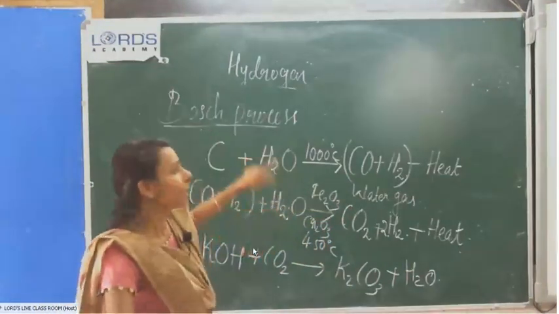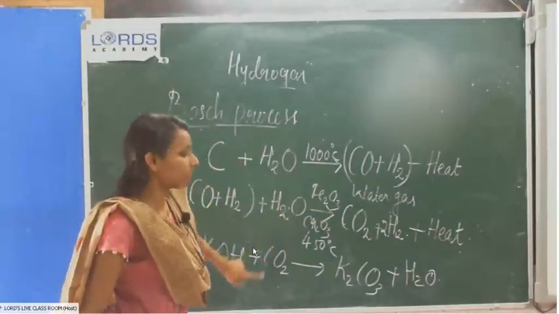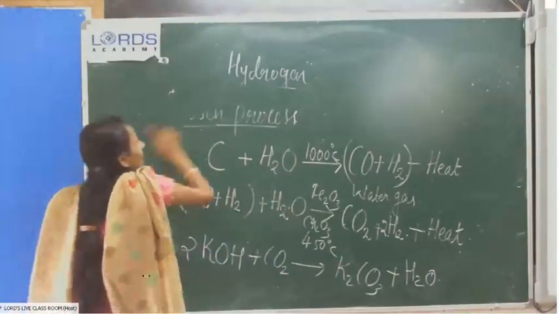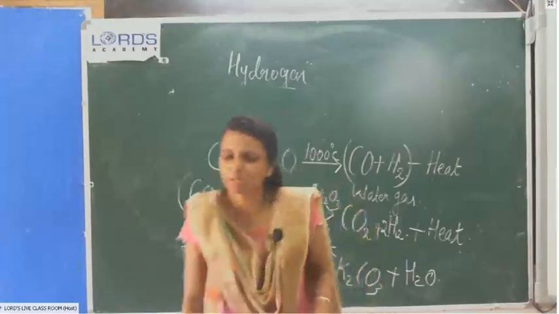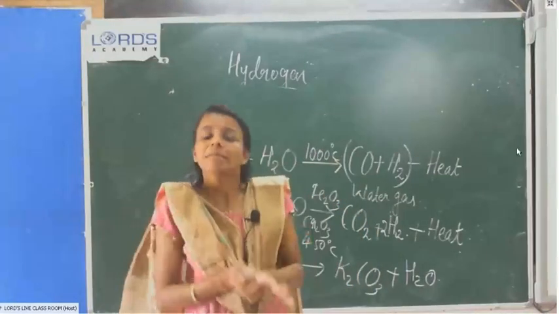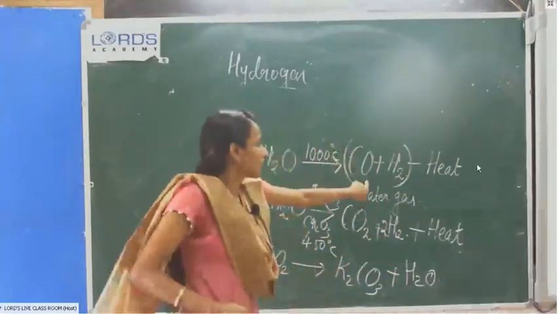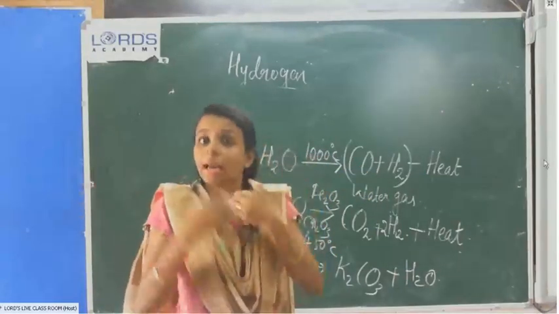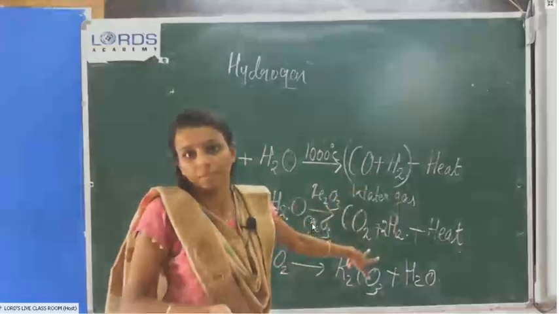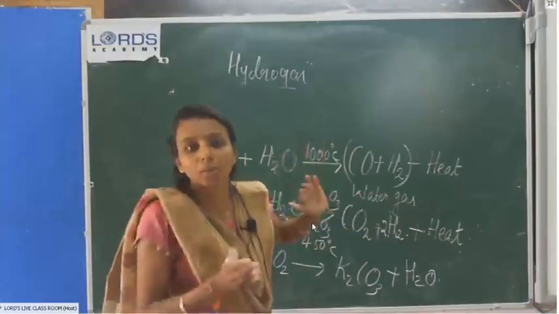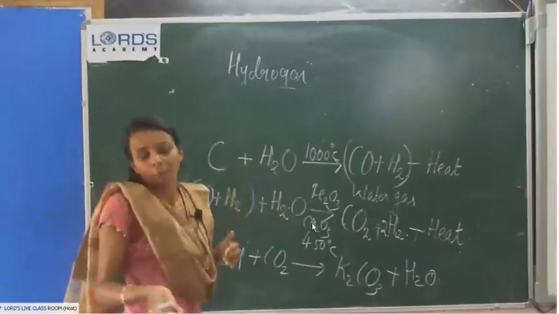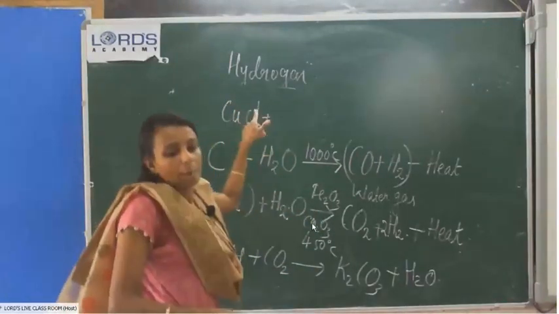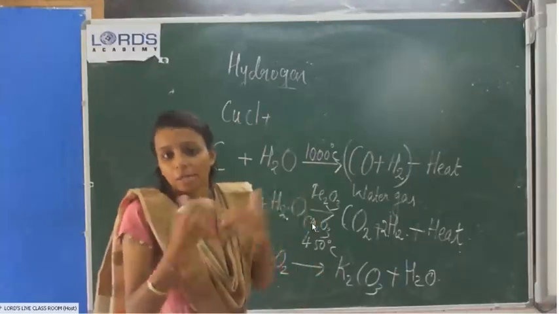So, first method over, second step, third step. Then the fourth step: if the mixture contains any unreacted carbon monoxide, a small amount, we can remove that also, because carbon monoxide was there at the start. Small amounts of unreacted carbon monoxide also have to be separated from this mixture. So that mixture is passed through ammoniacal cuprous chloride, that means CuCl.